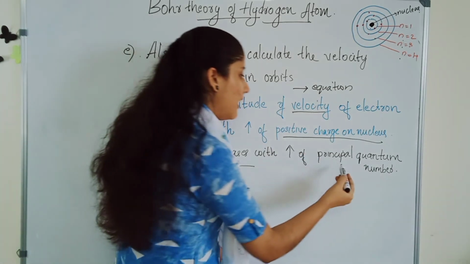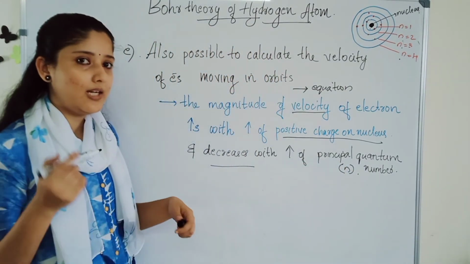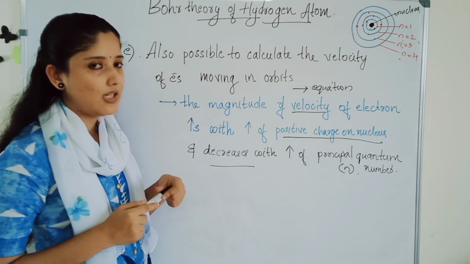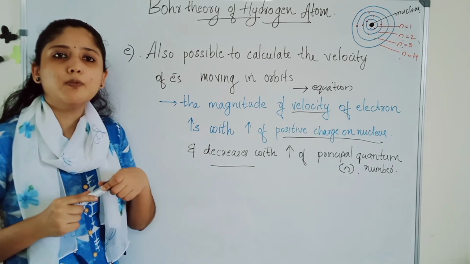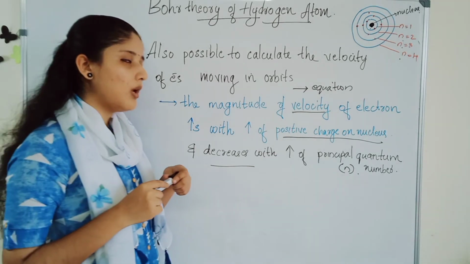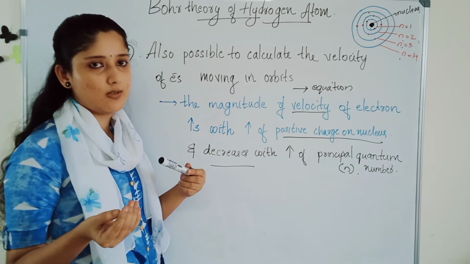That is, as the n value increases, the velocity decreases, and as the positive charge on the nucleus increases, velocity increases. Okay, these 5 postulates are the postulates of Bohr theory for hydrogen atom or for hydrogen-like species.